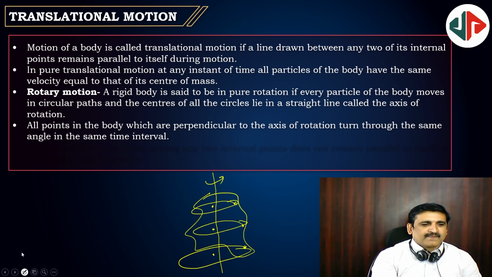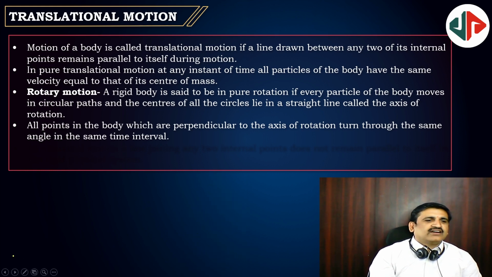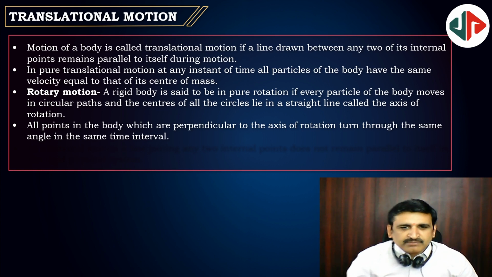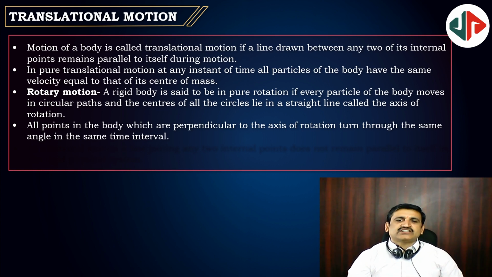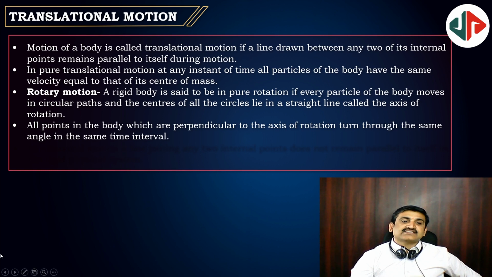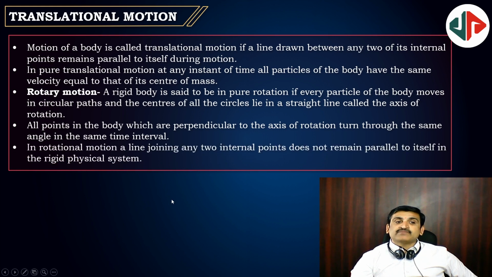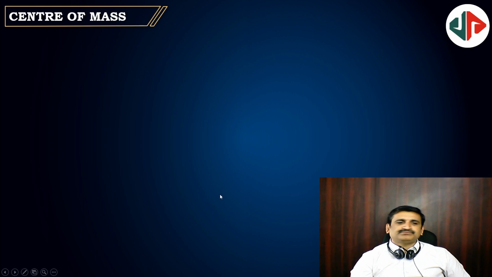Next, all points in the body which are perpendicular to the axis of rotation turn through the same angle in the same time interval. Angular displacements are same for a given time interval. In rotational motion, the line joining any two internal points does not remain parallel. Line joining any two points is not parallel to itself in the rigid body system.